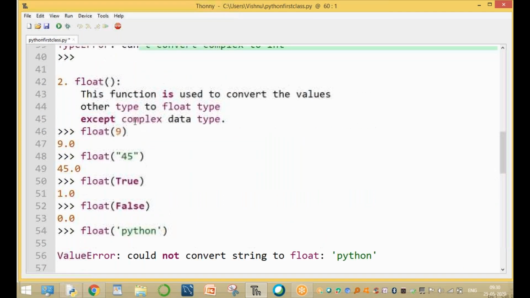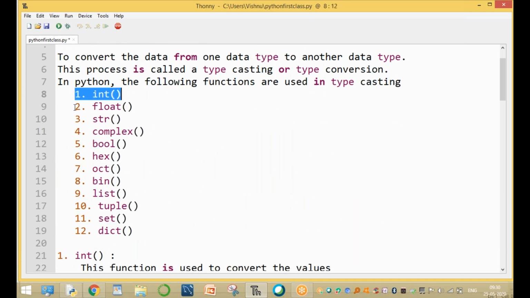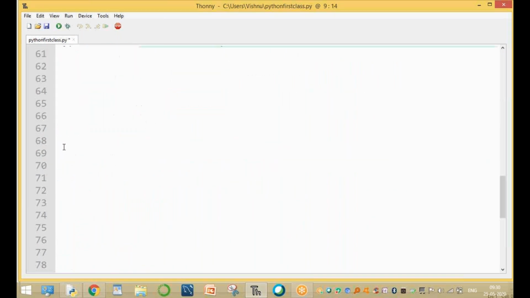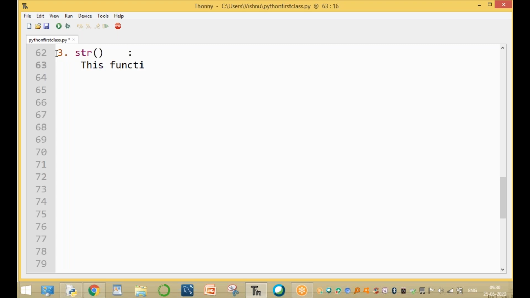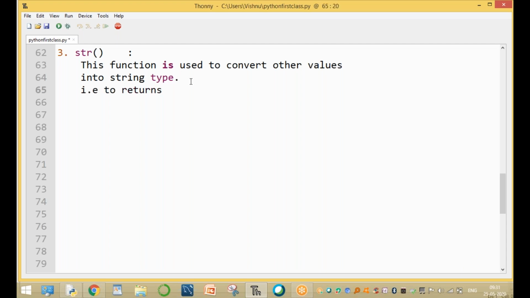The first one, integer, is already completed. The second one, float, is completed. The third one is string type, str. Sir, what is str? It is an inbuilt function. This function is used to convert other values into string type, including the complex value also. It returns the value in single quotes.